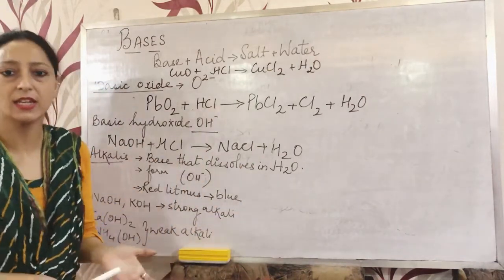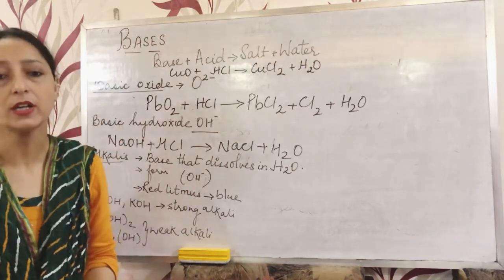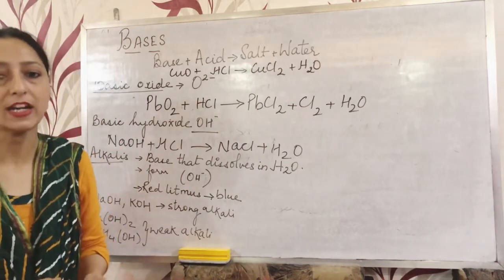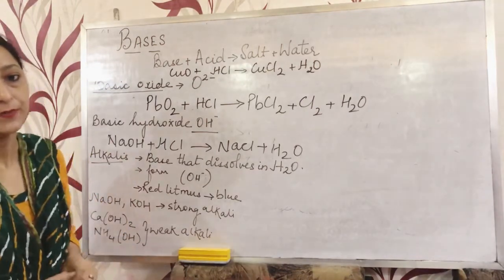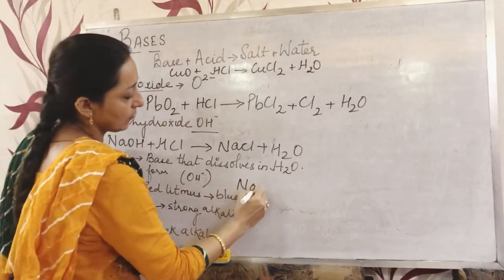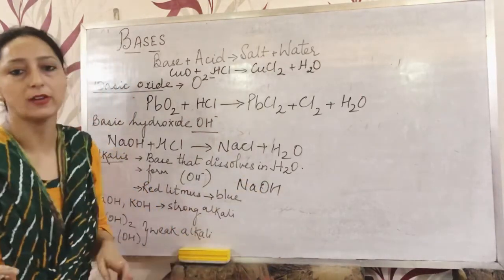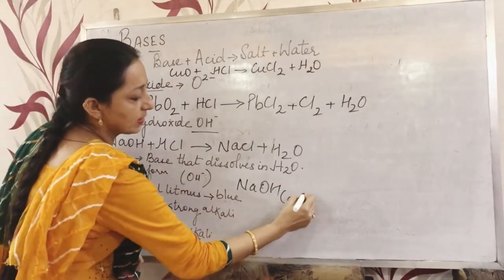Suppose here we take the case of sodium hydroxide in aqueous solution.